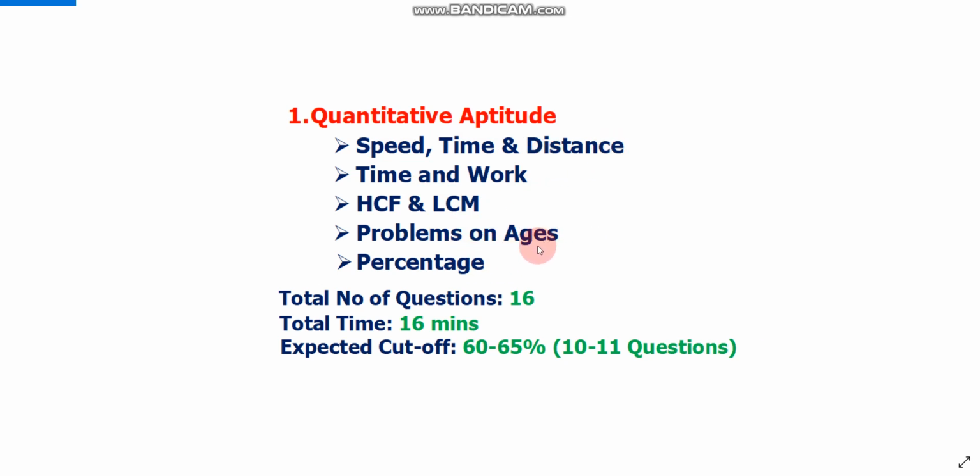There will be a total of 16 questions, and you have to solve them in 16 minutes, and the cutoff will be 60 to 65%. It means if you solve 10 to 11 questions correctly, then you will easily clear the cutoff. This is just the expected cutoff; the actual cutoff may vary. Maybe the actual cutoff may be 9 or 8 questions, or maybe higher than expected, maybe 12 or 13 questions. It depends upon the difficulty level. There will not be any negative marking. Now let's move to the next section.